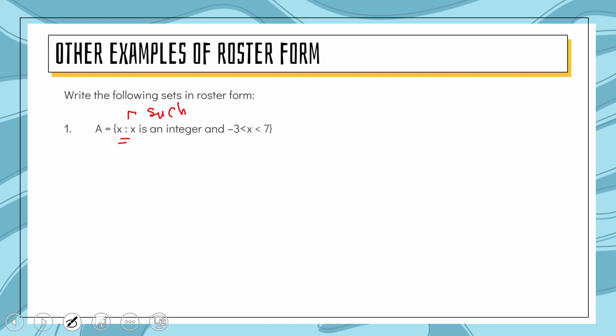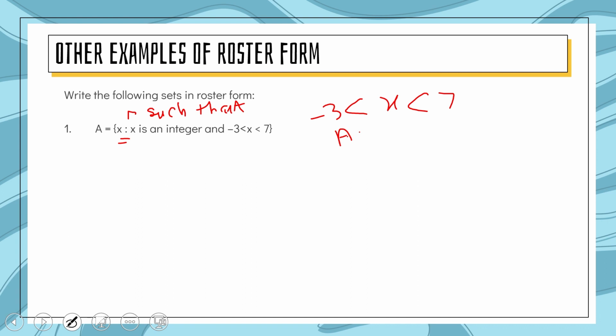Note it down, students. x such that x is an integer and x is greater than minus 3 but less than 7. You know, students, x is less than 7 but greater than minus 3.